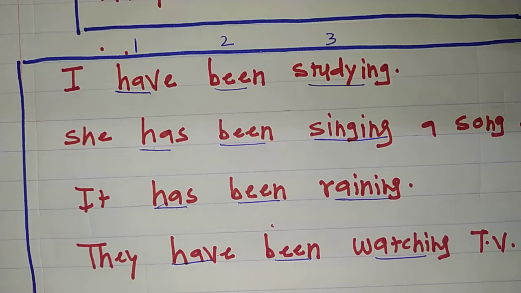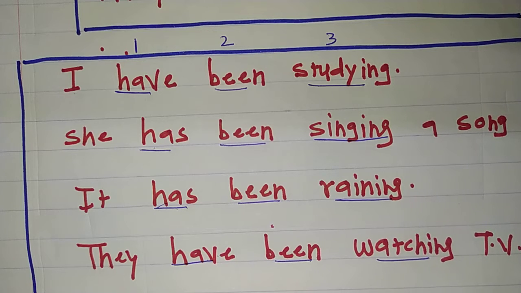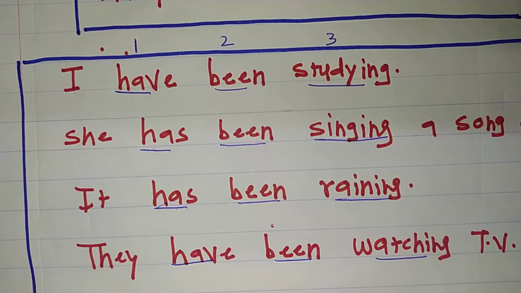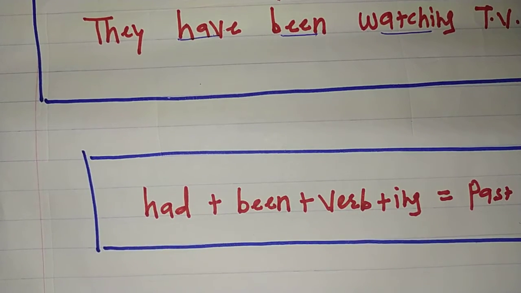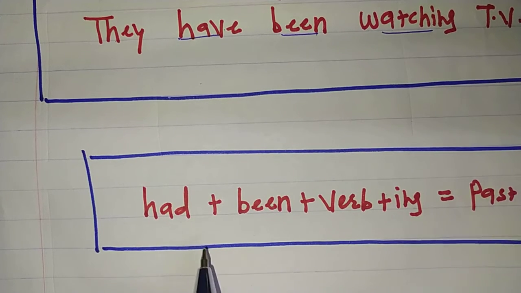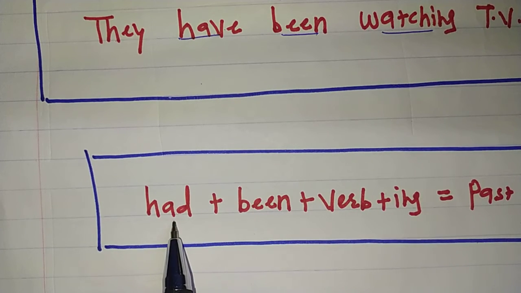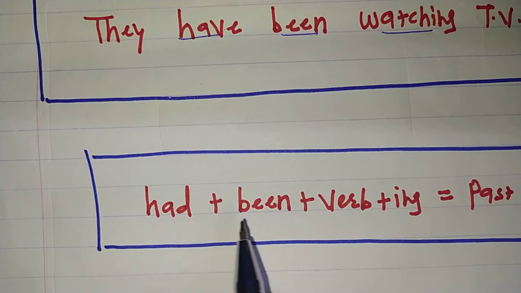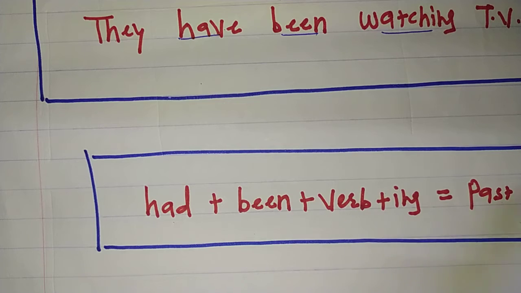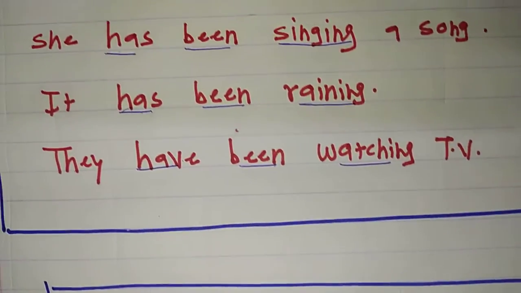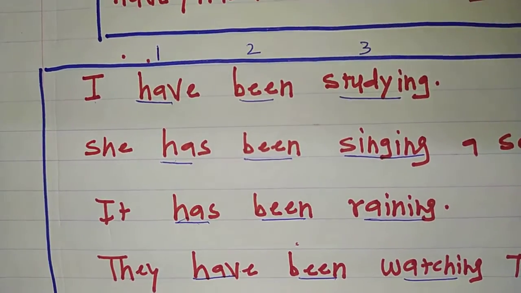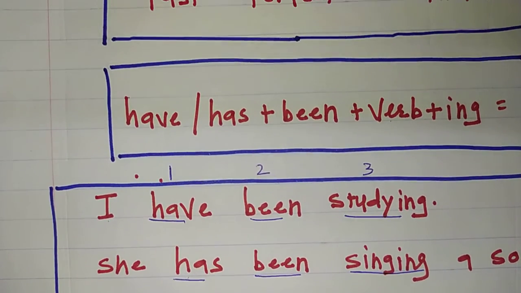Now friends, this is the structure, this is the framing of present perfect continuous. Once you understand this formula, then past perfect continuous is very easy. Now what is the formula of past perfect continuous? It is had. For any subject we use had in past perfect continuous, then been and verb plus ing is equal to past perfect continuous tense.